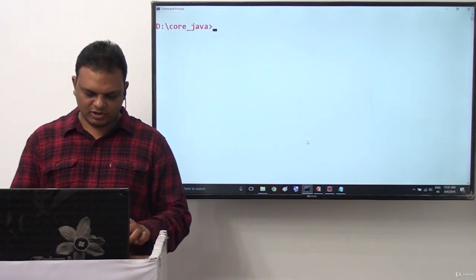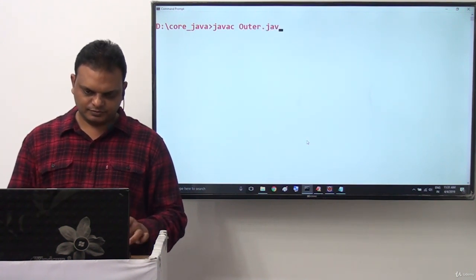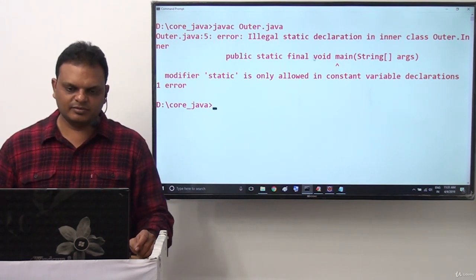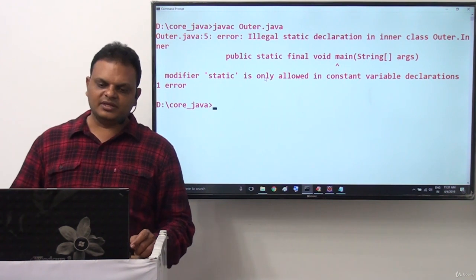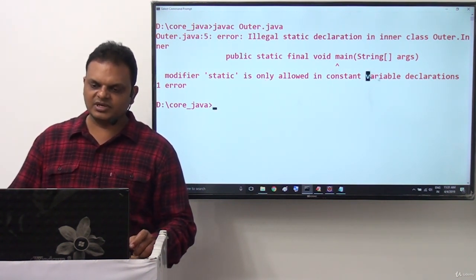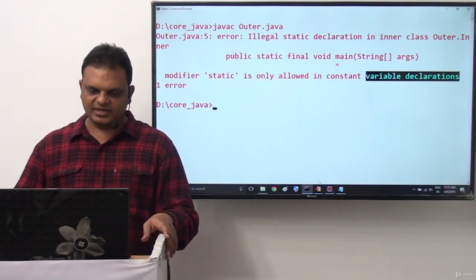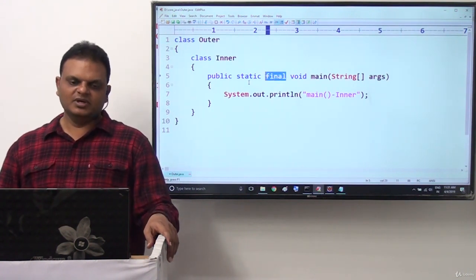Right, sir. Now I want to compile it: javac Outer.java. Again here we are getting the same problem: illegal static declaration in inner class. Static is allowed only in constant variable declarations, not in method declarations. So again it is not possible here, we have to understand. Final is also not possible here.